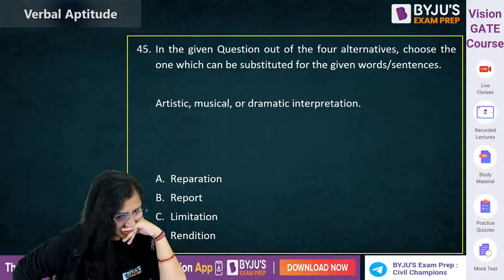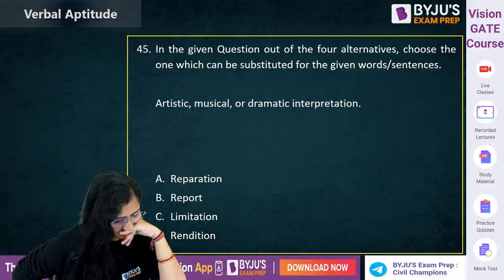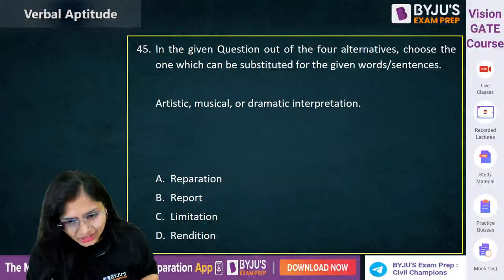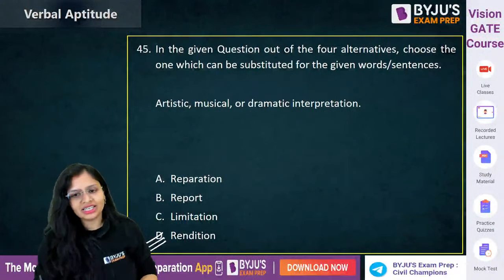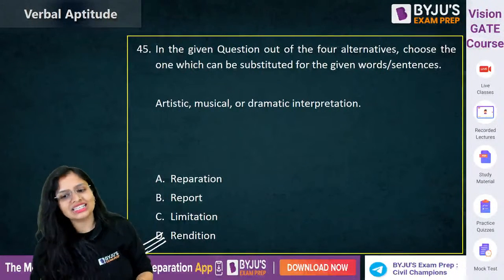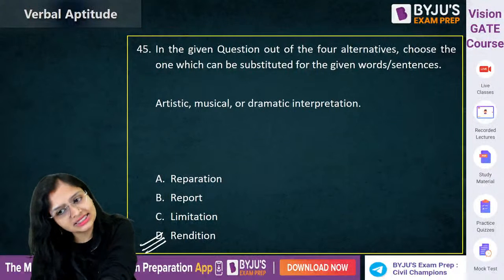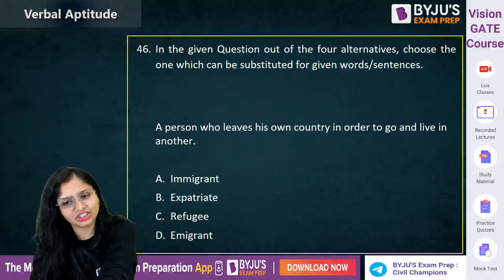Okay, Gaurav answered before that. An evaluation of the performance, specifically a dramatic one, that is known as rendition. So rendition you can use in the place of artistic, musical or dramatic interpretation.